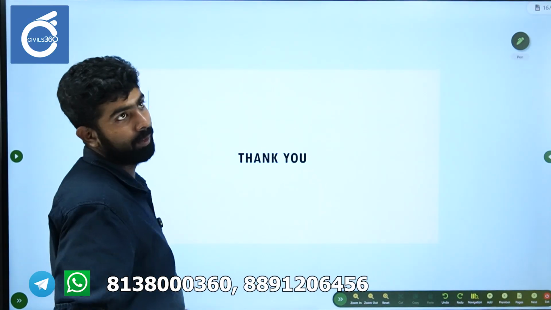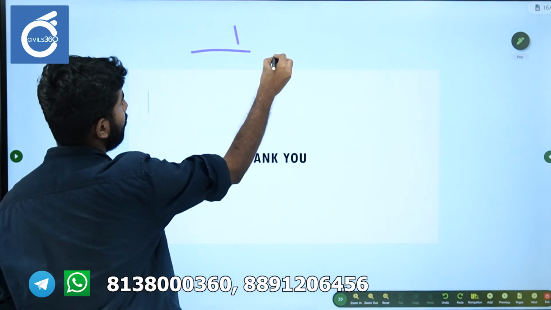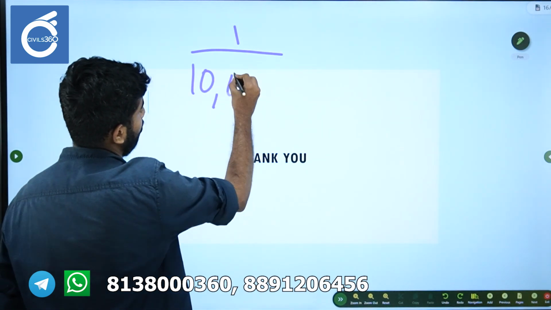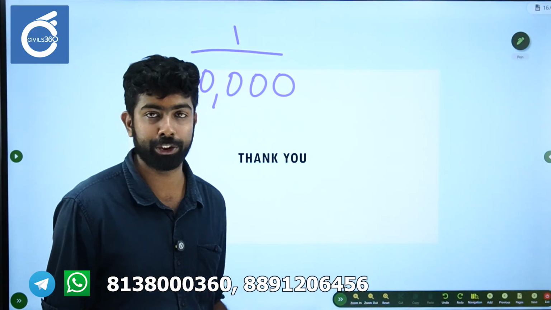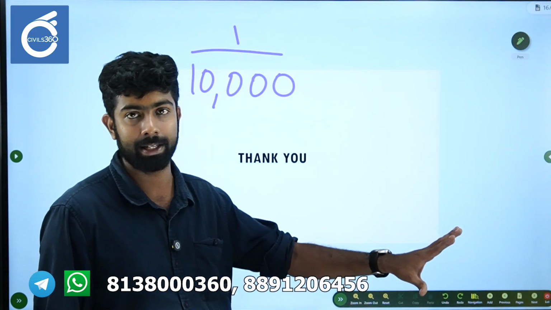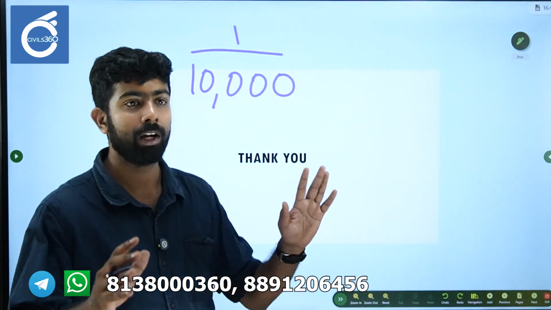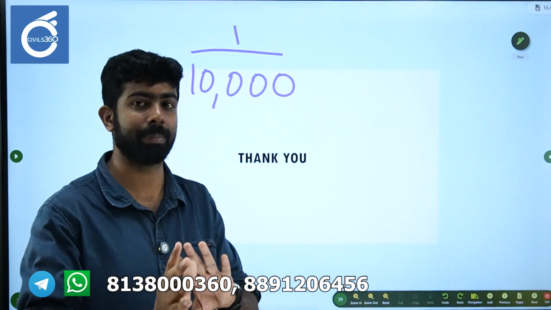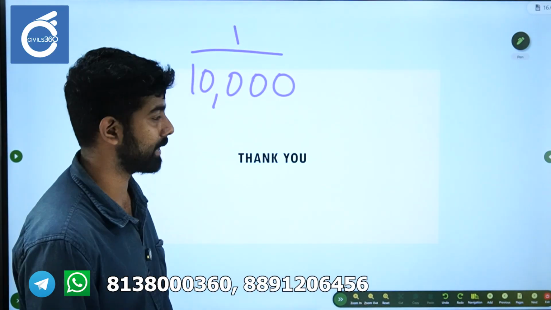Say we use 1:10,000. This is the ratio being followed, say at the time of 1977. 1:10,000, that is, 1 MP, 1 seat represents 10,000 people. Keep this in your mind.